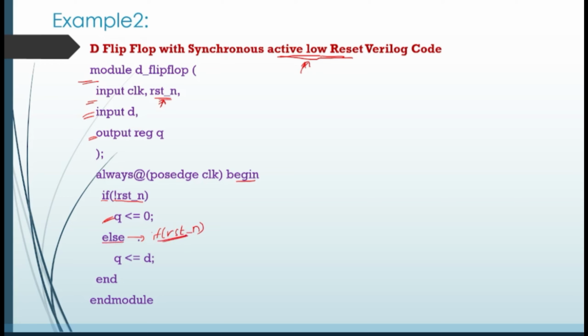Since there are only two conditions here, active low reset and not active low reset, I have given the first condition as active low reset. So what is the next condition? Just not active low reset. Else, what should be my value? Q equal to D, and end module. If you see, this is the block, this is my code.